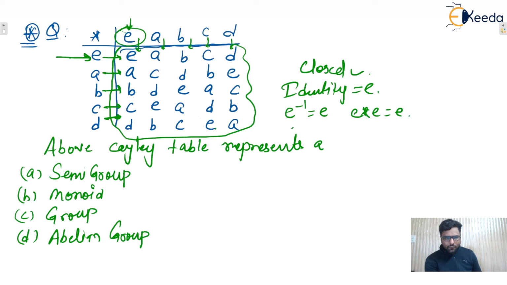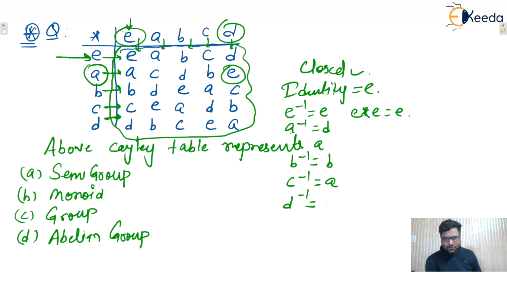Next one, the inverse of A is what? We can say that that is D. Why? Because A star D is the identity element, so we can say that the inverse of A is D. Next one, the inverse of B is what? B, the same element. The inverse of C is what? That is A, and the inverse of D is what? We can say that the inverse of D is C.